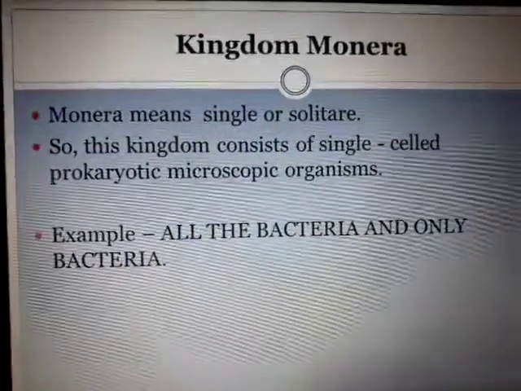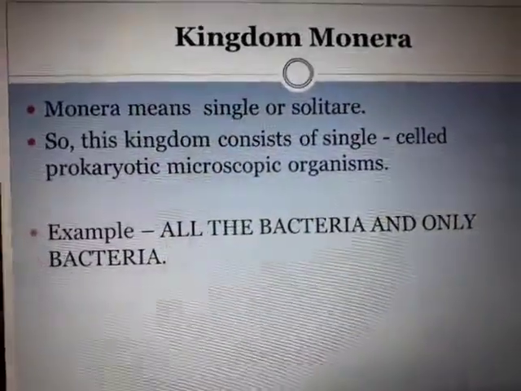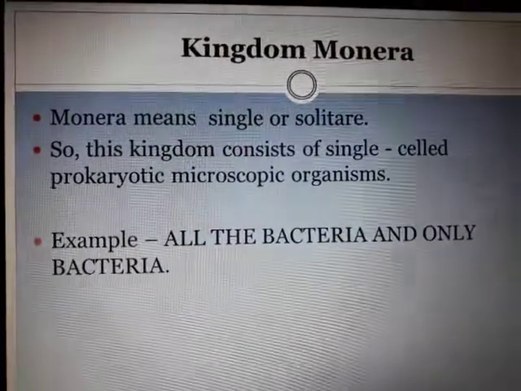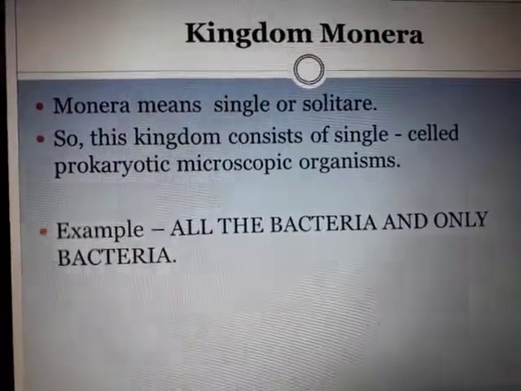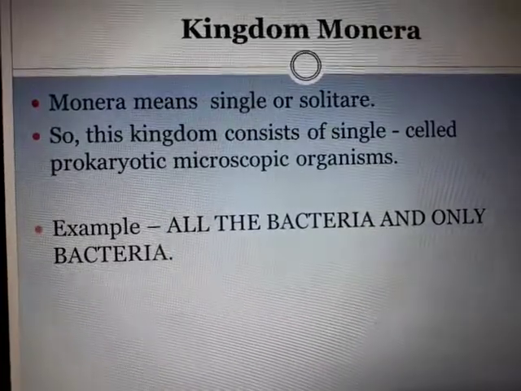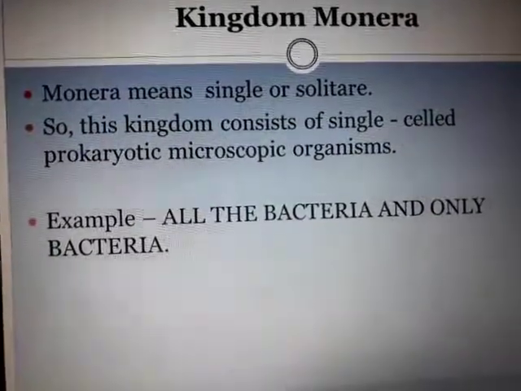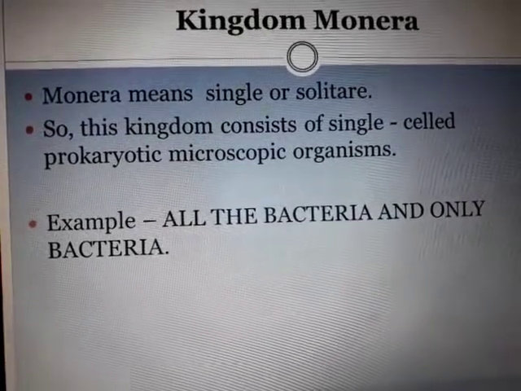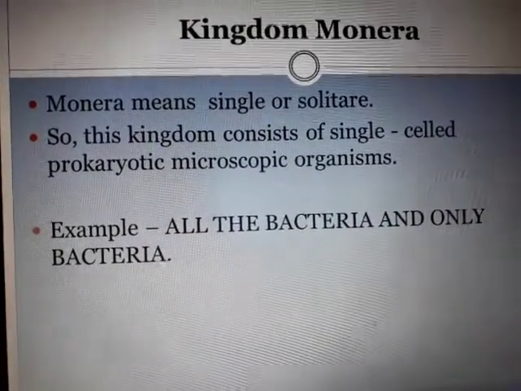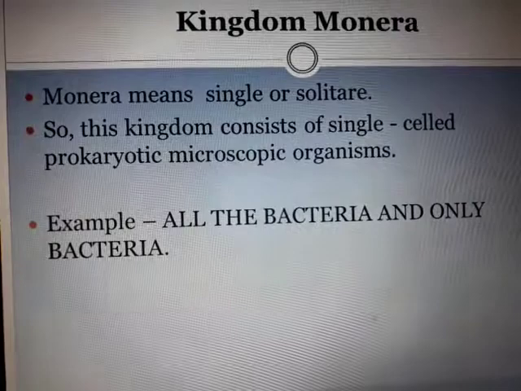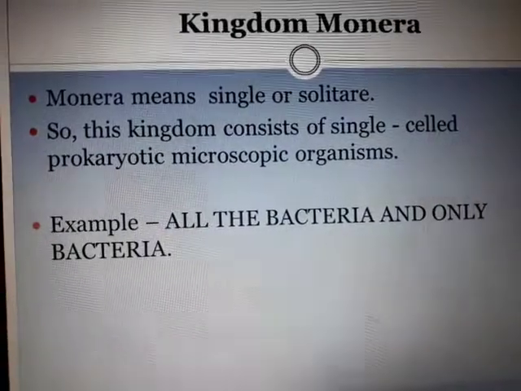We are proceeding towards part 3 now. We are going to start with kingdom Monera. Let us see certain parameters about kingdom Monera. Monera means single or solitaire. So obviously this is a unicellular organism, that is why it is named so, and it is a prokaryote microorganism. That means its nucleus is not very well developed, and the example is bacteria and only bacteria.